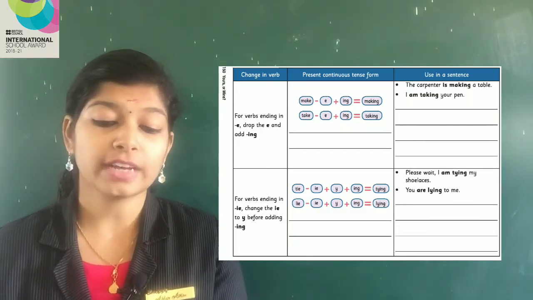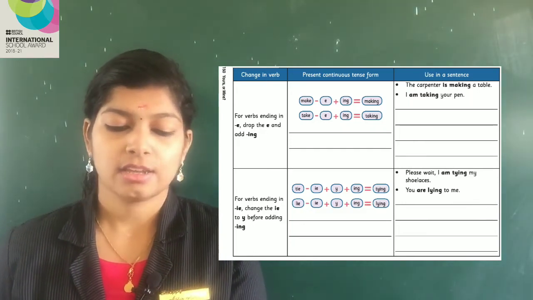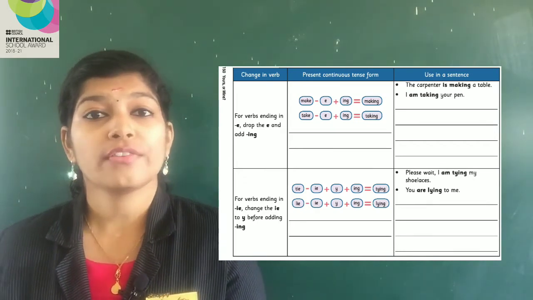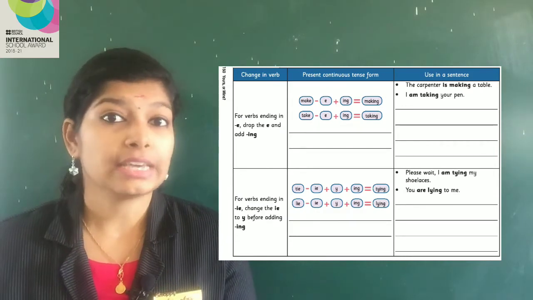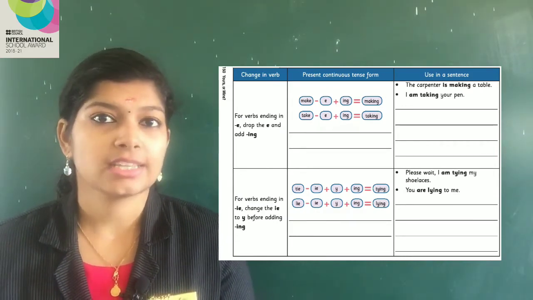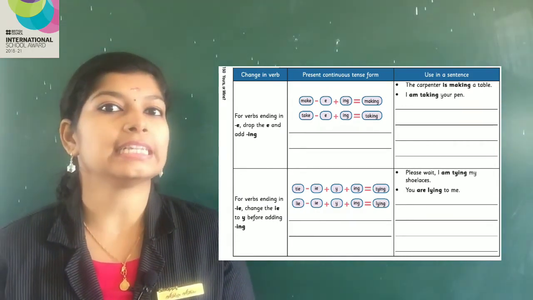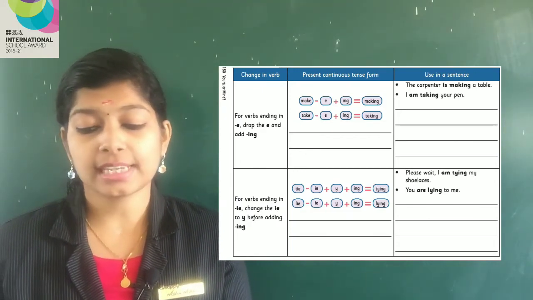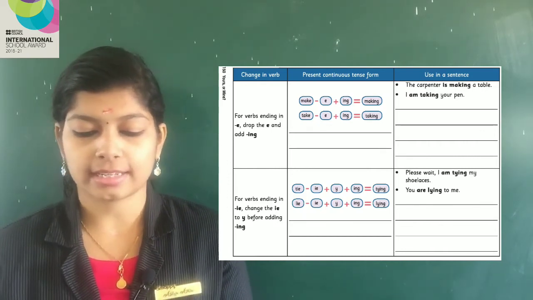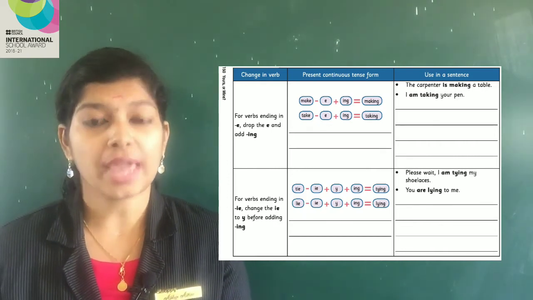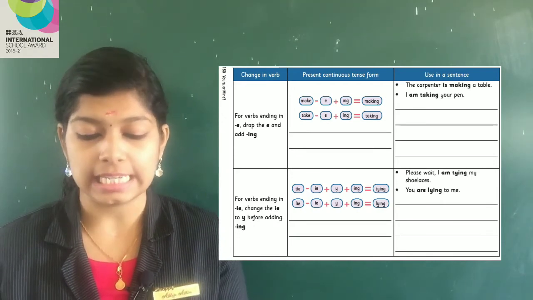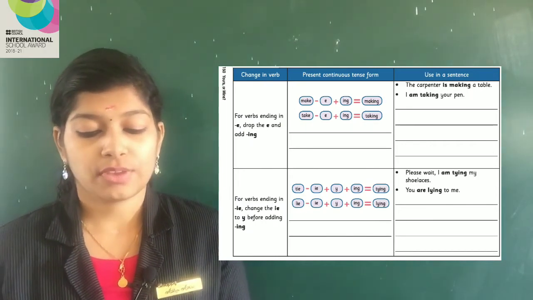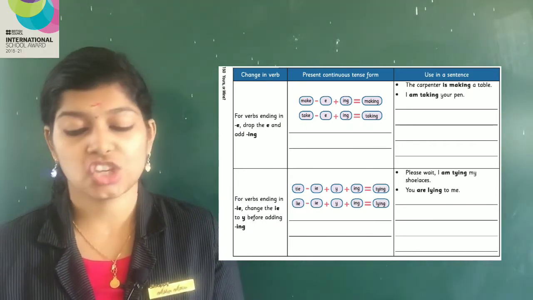First one is for verbs ending in E. Drop the E and add -ing. We already looked at an example, give. It ends with the letter E. So what did we do? We cut the letter E and added -ing to it. Here, present continuous form of make: the verb is make. From that we cut E and add -ing. It became making. Then take. We will cut E and add -ing, taking.